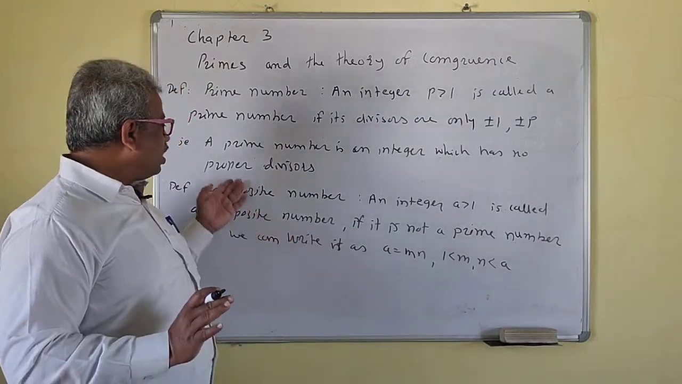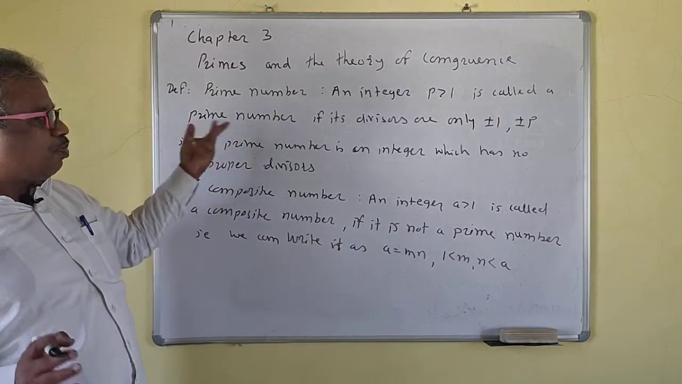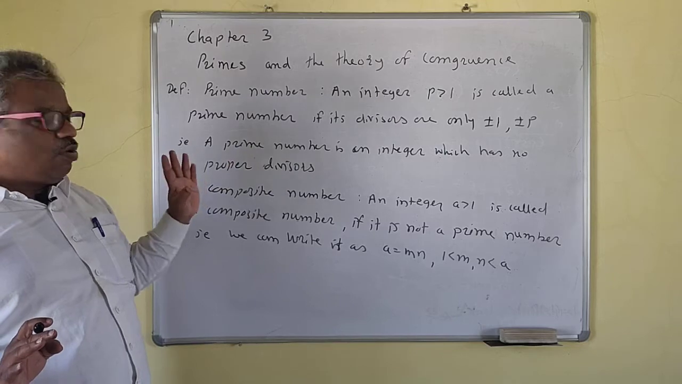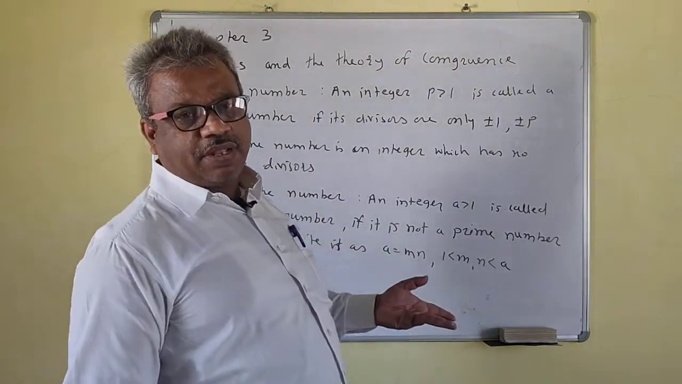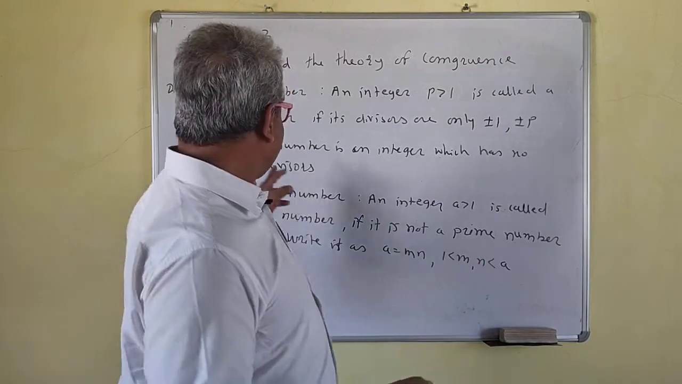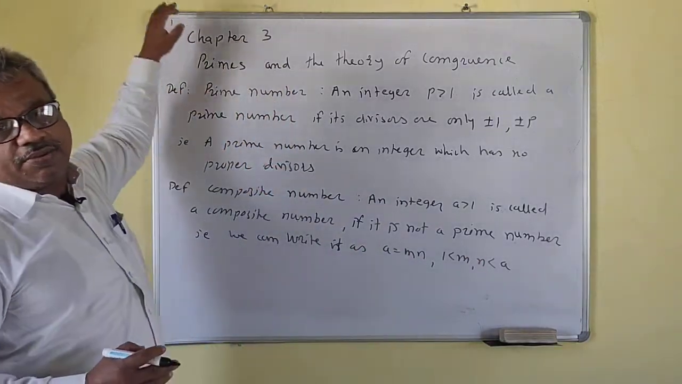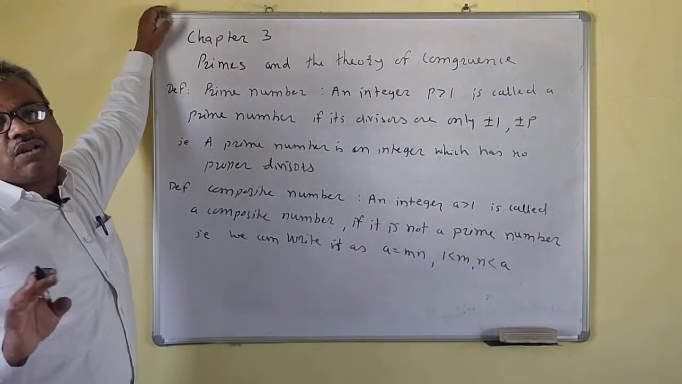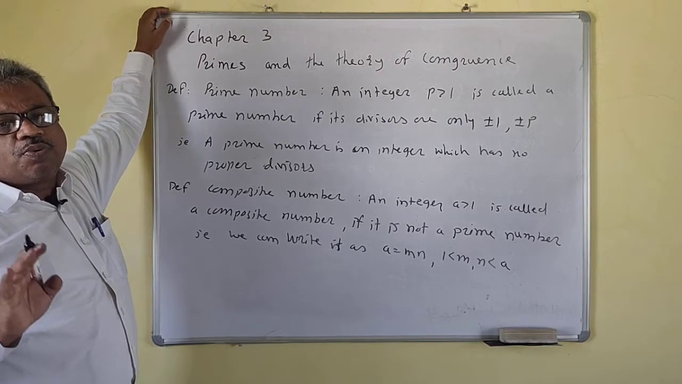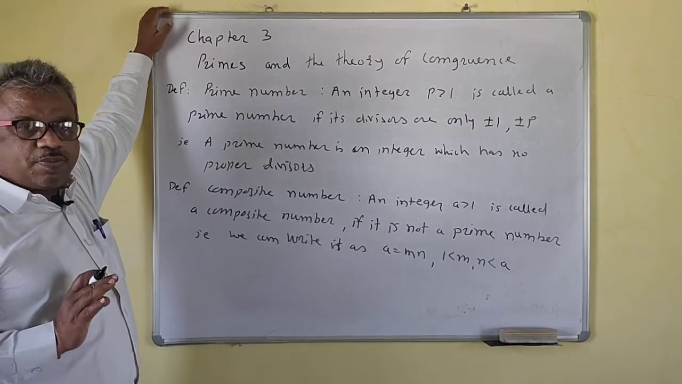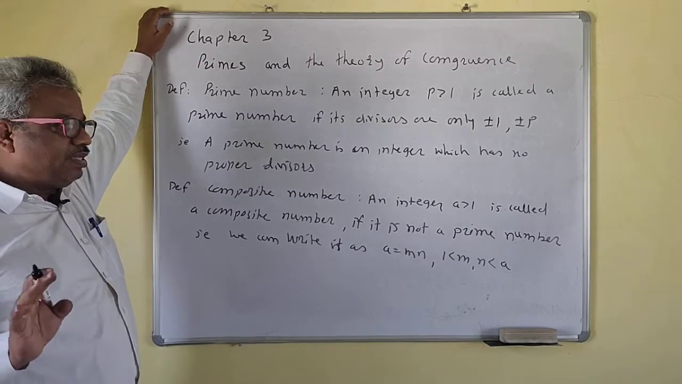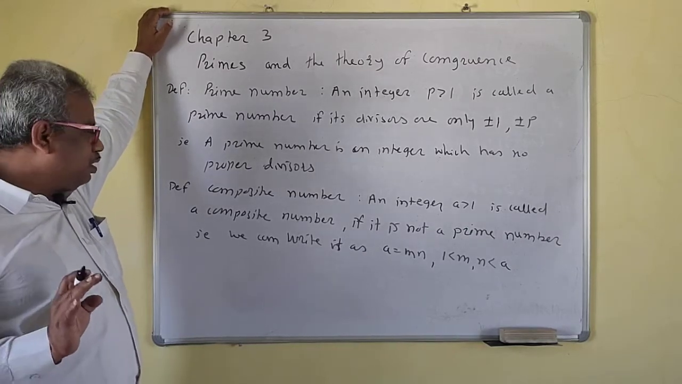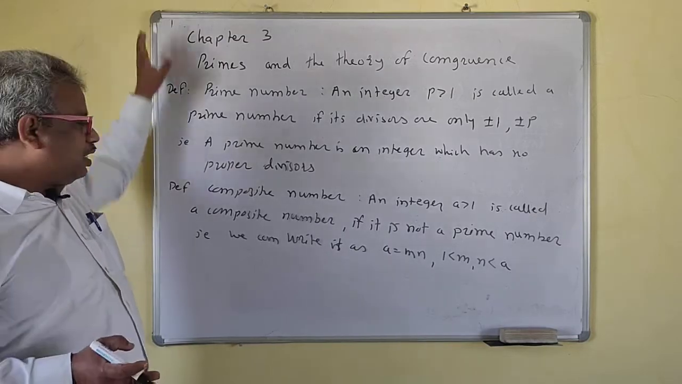Okay. So the other definition is: it has no proper divisors. A number which has no proper divisor is called a prime number. An integer a greater than 1 is called a prime number if it has no proper divisor, or if it has only improper divisors.